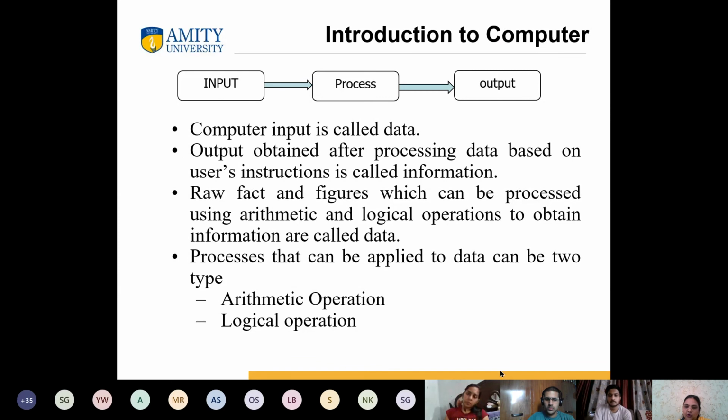Similarly, for your output, again we have lots of devices which will provide you that output. And in that output, majorly you see your output on your monitor, the output that you are getting on the console is your monitor. But that can be further redirected to a printer where you want to take a certain printout of your report, your file, your scores.